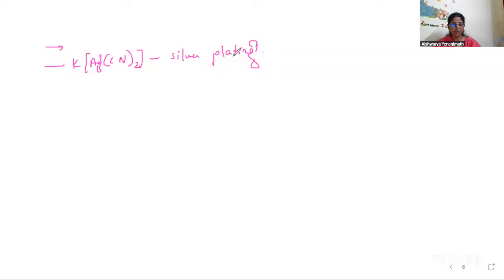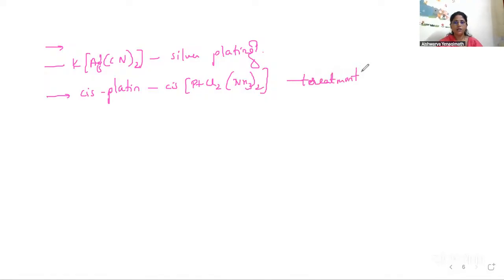Then medicinal uses also: cisplatin, which is cis-PtCl2(NH3)2, is used in the treatment of cancer.